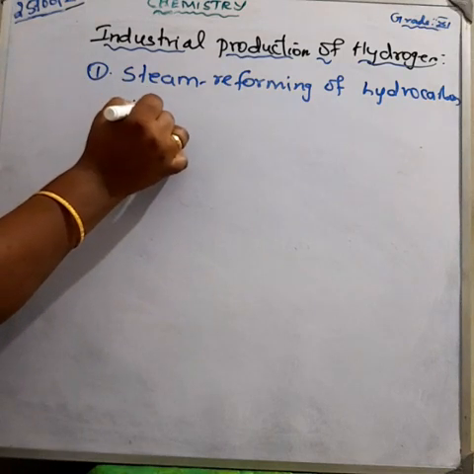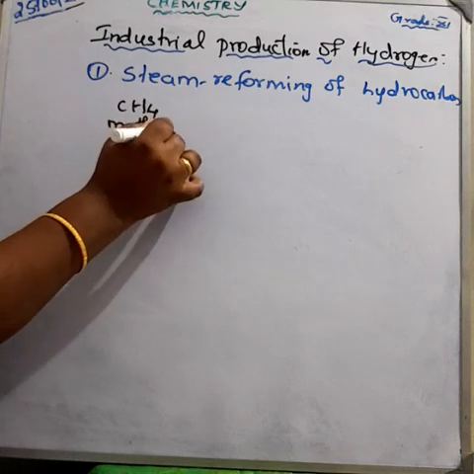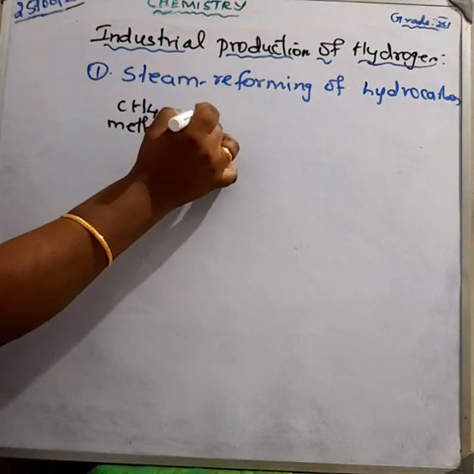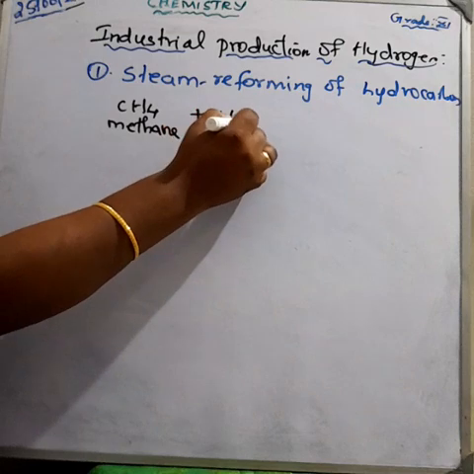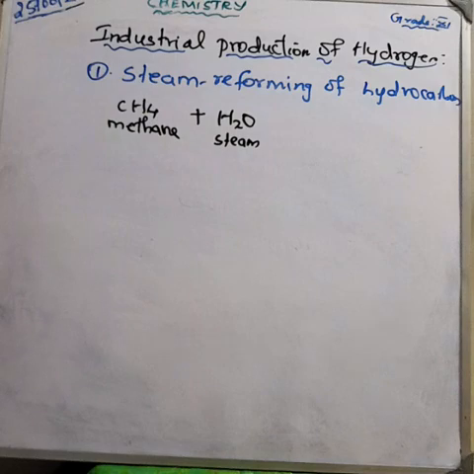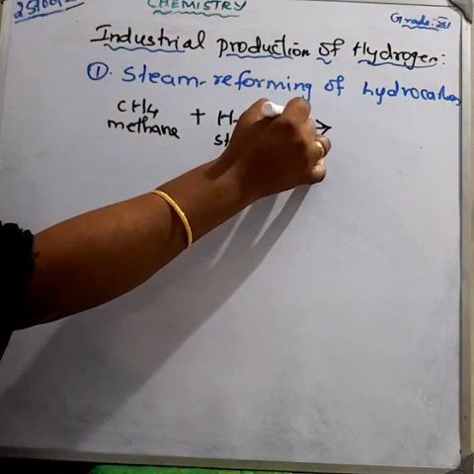What do you mean by hydrocarbon? A compound in which carbon and hydrogen are present is called a hydrocarbon. Here one carbon atom combines with 4 hydrogen atoms. What is the name of this compound? Methane. When the hydrocarbon methane is mixed with steam, water vapor, H2O, over the nickel catalyst. What is the catalyst we are using here?